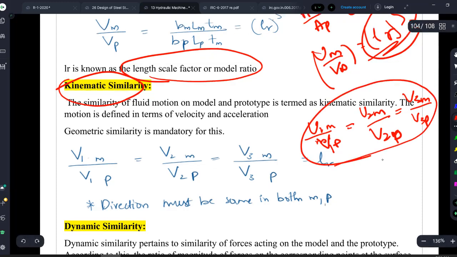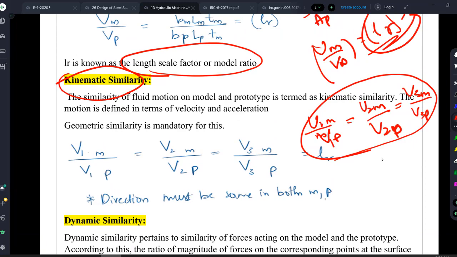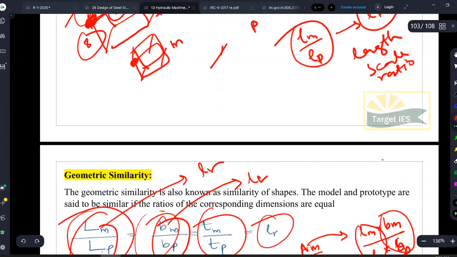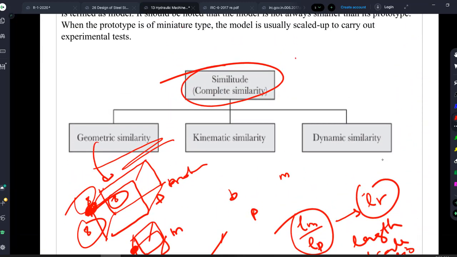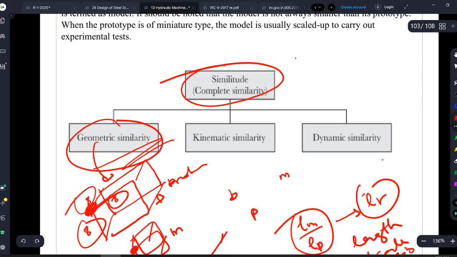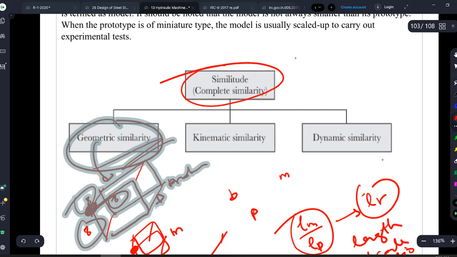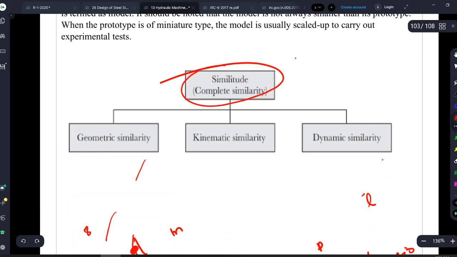Okay, so there is one condition to get this kinetic similarity. Kinetically similar bodies will exist only when they are geometrically similar. Remember, the velocities will be in proportion, or acceleration will be in proportion, only when the dimensions are in proportion. It is common sense. So for this, geometrical similarity is mandatory.